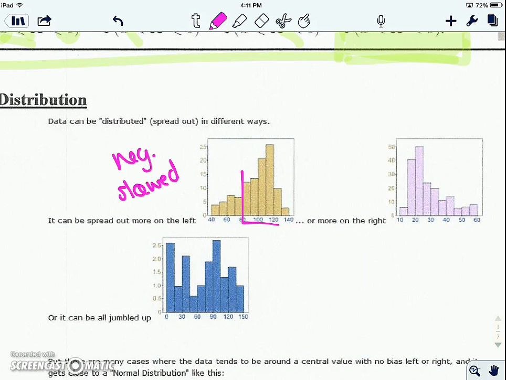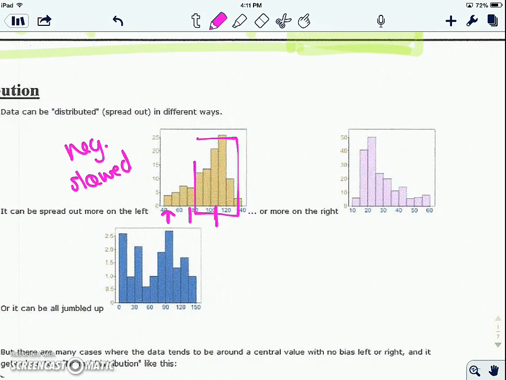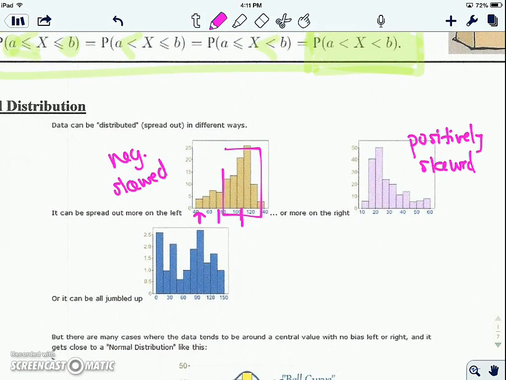Because most of the data is to the right, but there's probably some low pieces that would take the mean from right here and move it. Or it could be spread out more on the right, so it's positively skewed. Okay. Or it can be all jumbled up. This is just data. It's a distribution. It doesn't have a nice shape.